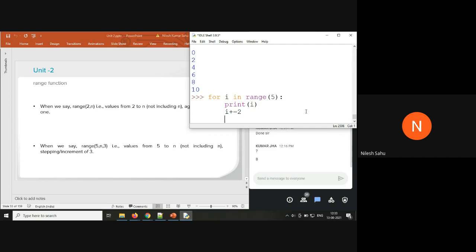Please answer the question here. Will this increment operator work or not? Yes or no? Just tell me yes or no.